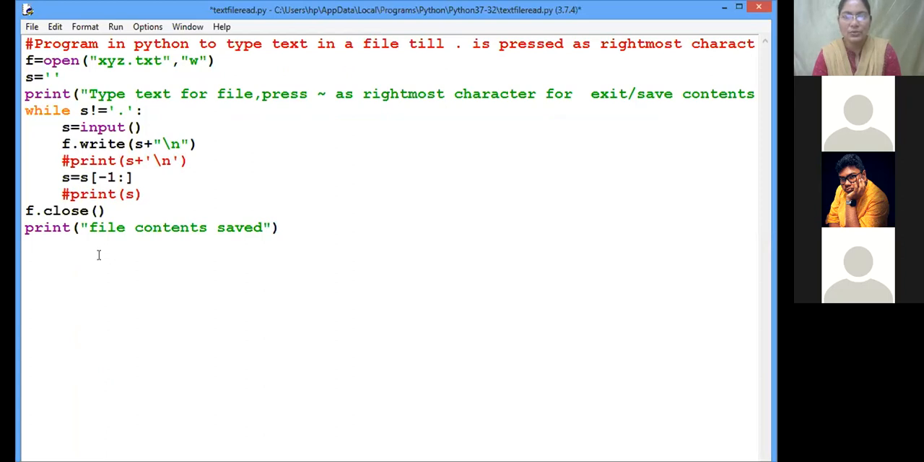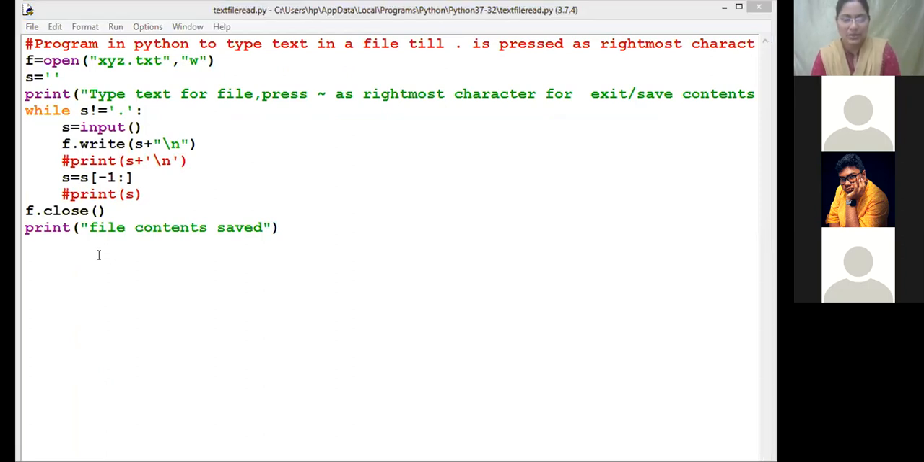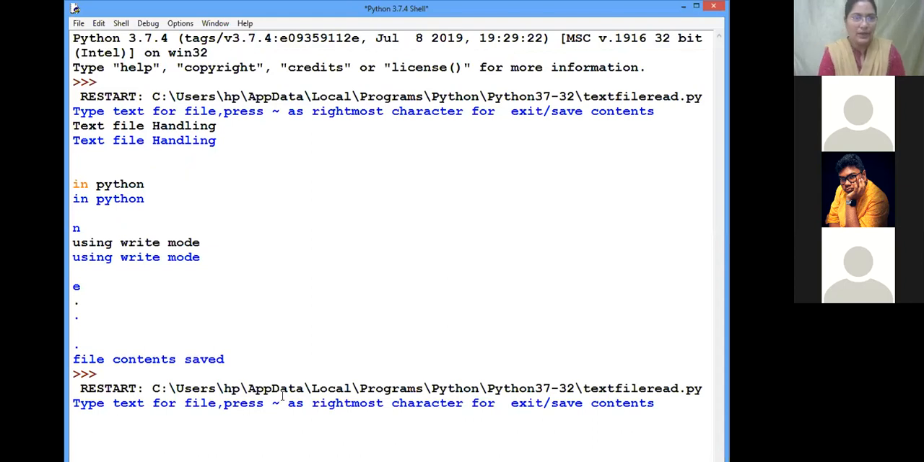Now let me show you this IDLE shell. So now we are entering: Welcome to Python programming, using this is text file handling, just like that. You can see some text we are giving as input, but whether it is taking or not. In the previous case, when we pressed enter, it stopped taking. Now I have given a specific character as a terminating character.